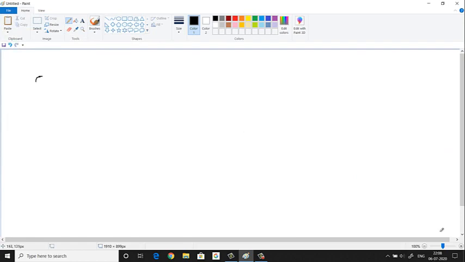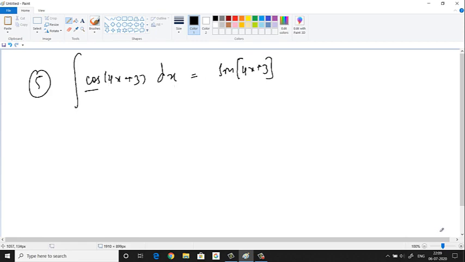Fifth one. Fifth question is, what is the integral of cos 4x plus 3? How will you integrate this? See, it's a linear function inside, no? So, integration of cos 4x plus 3 is equal to, first, integrate cos directly. Think of this entire thing as normal x. Integration of cos x is sin x. But is it x actually? No. What is that? 4x plus 3. So if it is not x, I told you, you have to differentiate this again. So differentiation of 4x plus 3 is 4. Divide this entire thing by 4 plus c.